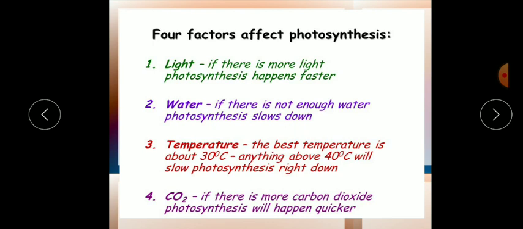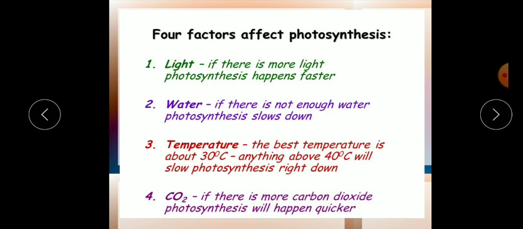And you know, in the opening and closing of stomata, water also plays a very important role. Otherwise what will happen? If there is scarcity of water, then the stomata will not become turgid and will not open up. Okay, so it will not allow CO2 gas to enter inside the leaf. So water also plays a very important role.